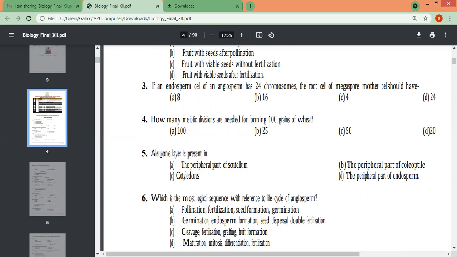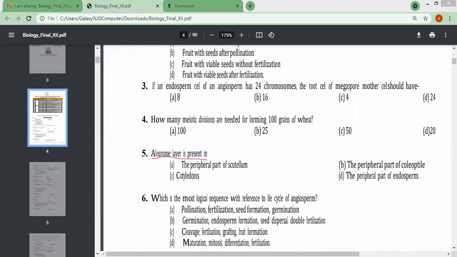Aleurone layer, this is in maize, if you have studied, is present in the peripheral part of the scutellum, cotyledons, the peripheral part of coleoptile, or the peripheral part of endosperm. Go to the diagram, find it out. That is the protein part.